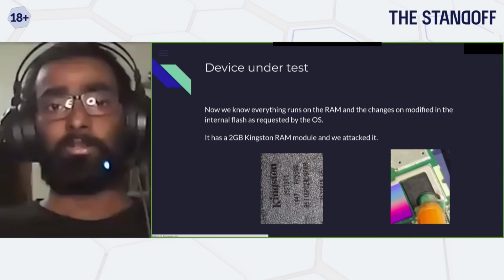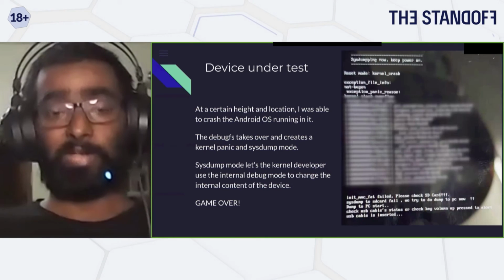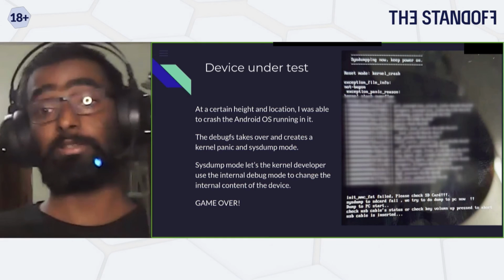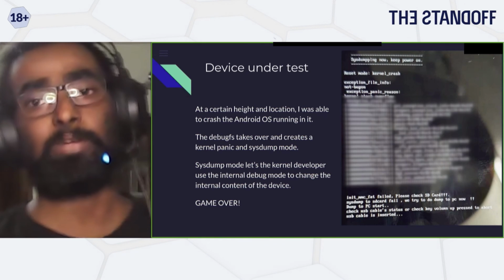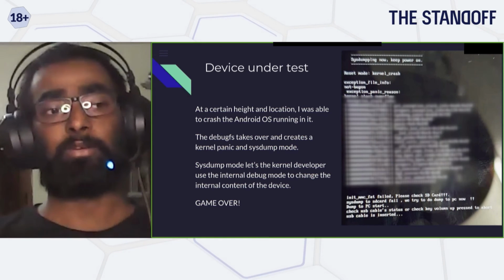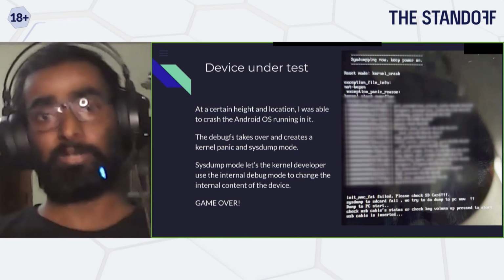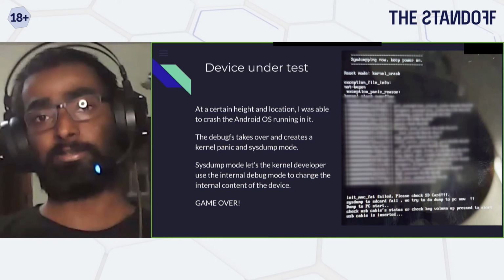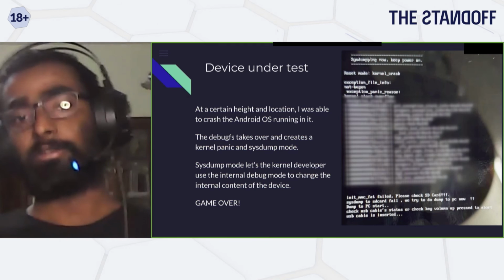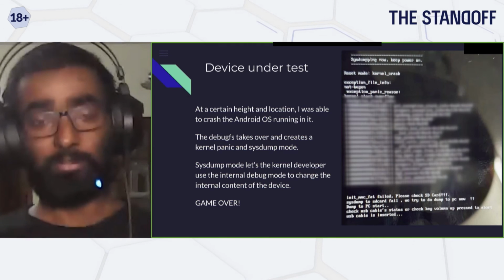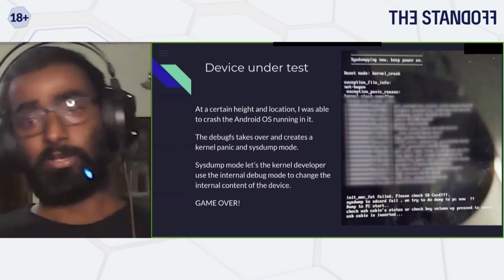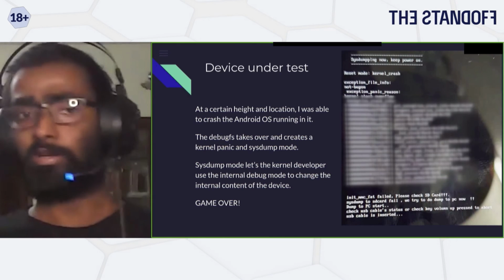The good thing is, when I was able to attack, I was able to create a kind of kernel panic in the Android itself. So all your kernel and everything is loaded inside your RAM. When I attacked the RAM, I think a few of the capacitors in the RAM module were able to flip, maybe a few bits, and that was able to crash it. So Android, the kernel, has something called debugfs.